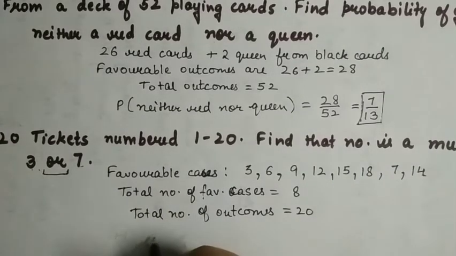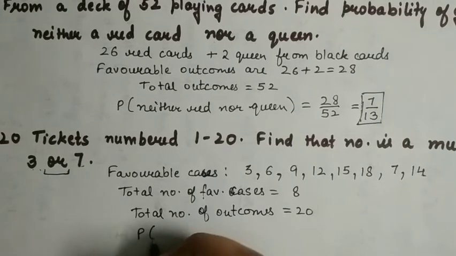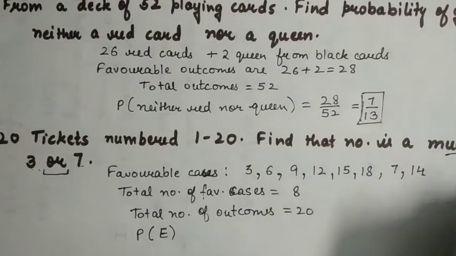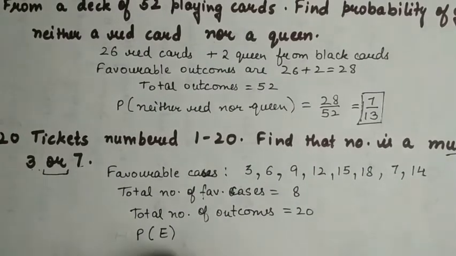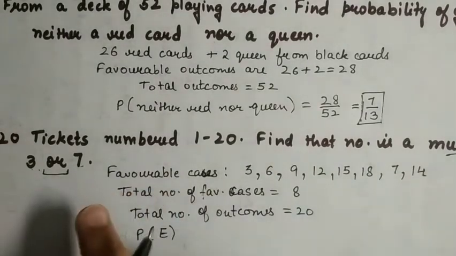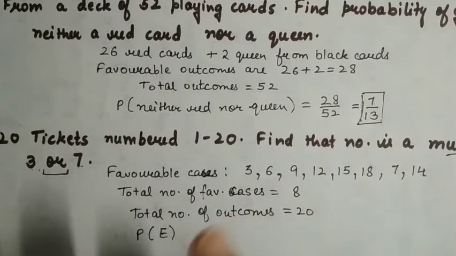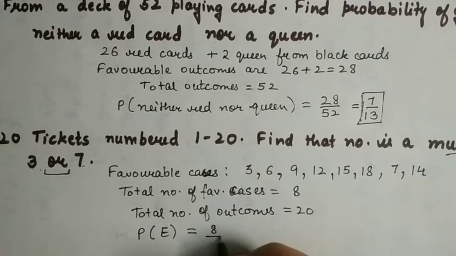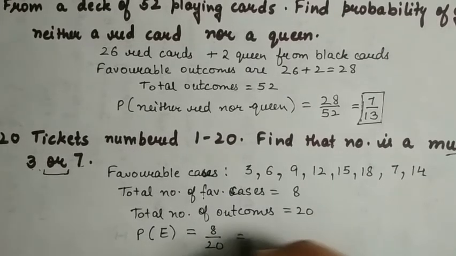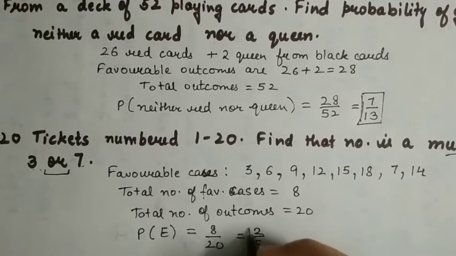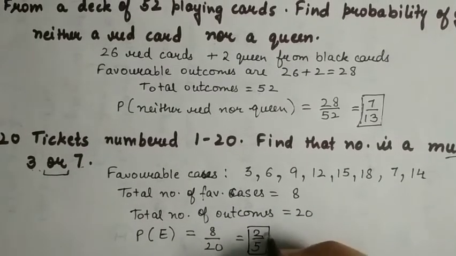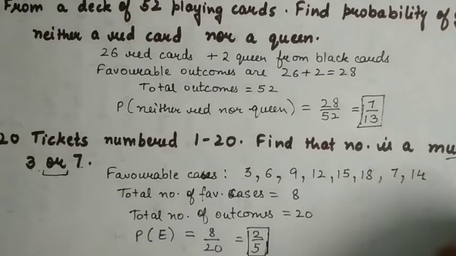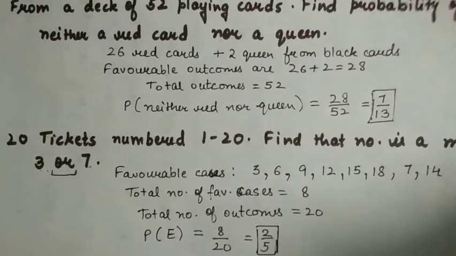Let this be the event E. So the probability of getting a multiple of 3 or 7, we have to add both the cases. So it is 8 upon 20, that is 2 upon 5. This is your answer. Now let's do the fourth question.